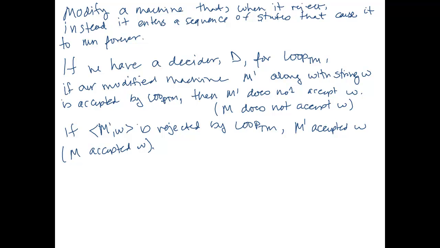Remember, ATM is the set of strings M, W such that M accepts W. So this is what we're interested in: deciding when M accepts W. Okay, so let's show our proof.